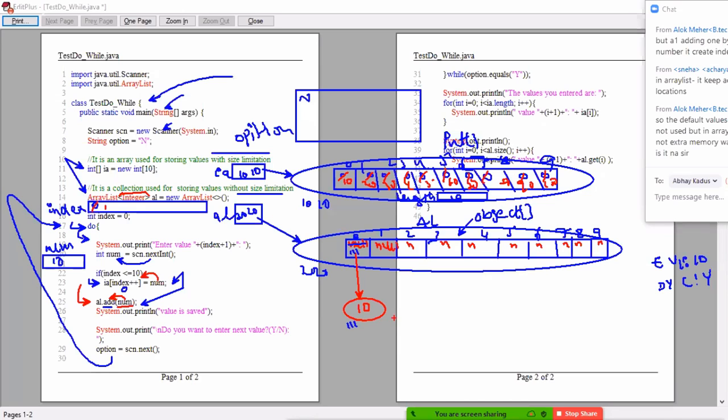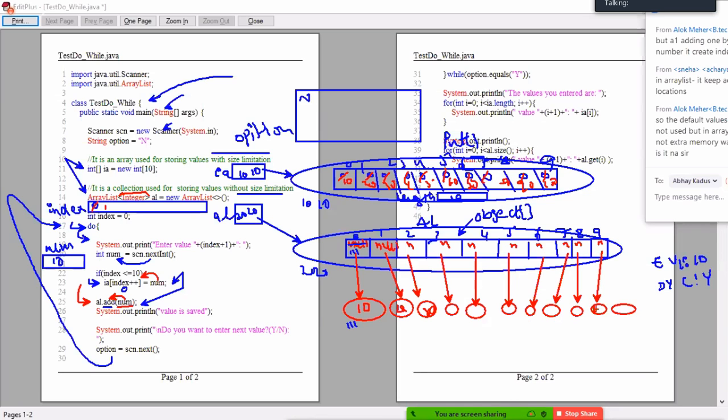The same values are stored here directly, as objects. As objects. 1, 2, 3, 4, 5, 6, 7, 8, 9, 10. Now 10, 20, 30, all values are stored in the background. I'm not writing the number, you can understand it, not a problem. Okay. Last value is what? 100. Last value is 100.